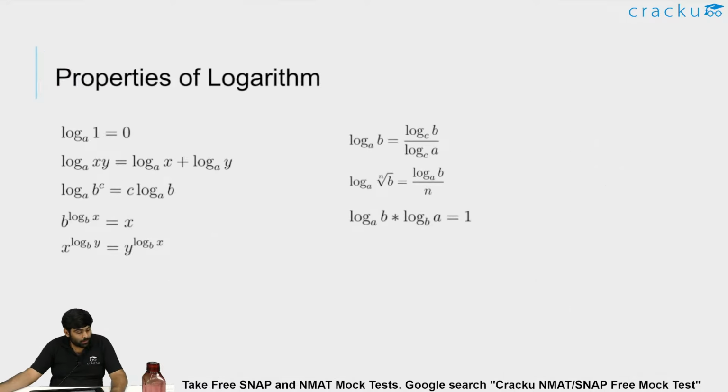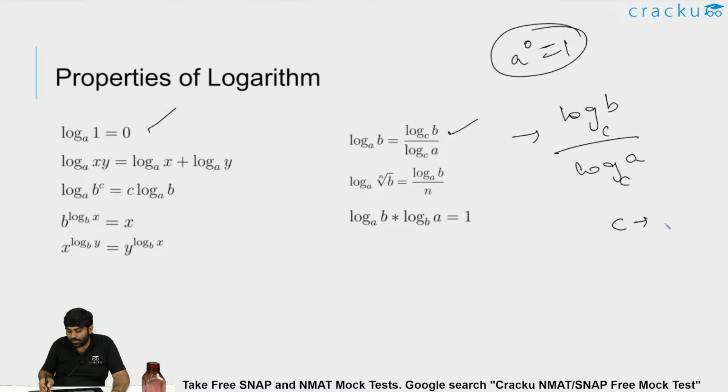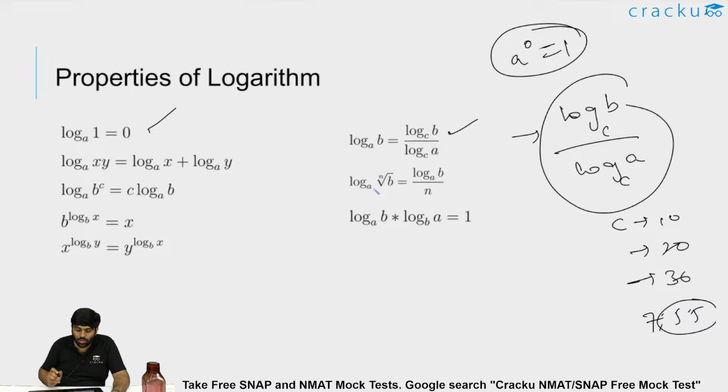These are some properties of logarithms. Log 1 to the base a is 0, because anything power 0 is 1, so a power 0 is 1. And log b to the base a can be written as log b by log a, where you can take any common base c. C can be any number, 10, 20, 30, 5, 5.5, some common base. You can write log b to the base a as log b to the base c divided by log a to the base c.